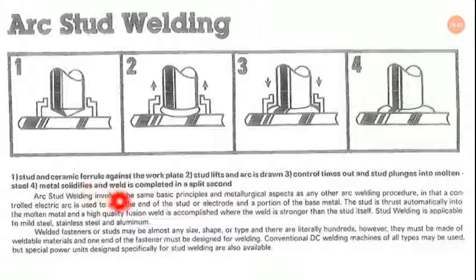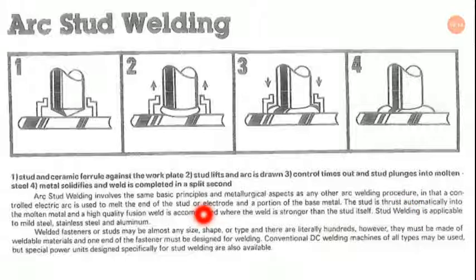Last one says metal solidifies and weld is completed in a split second. This one: arc stud welding involves the basic principles and metallurgical aspects as many other arc welding procedures, in that a controlled electric arc is used to melt the end of the stud or electrode and a portion of the base metal as well. So the stud is thrust automatically into the molten metal and a high quality fusion weld is accomplished, where the weld is stronger than the stud itself.